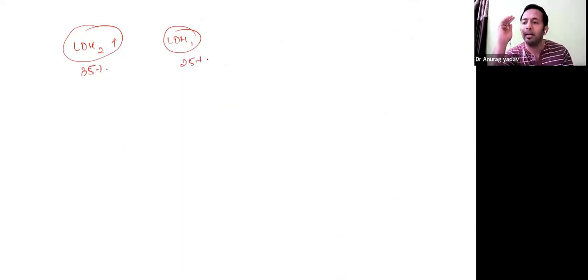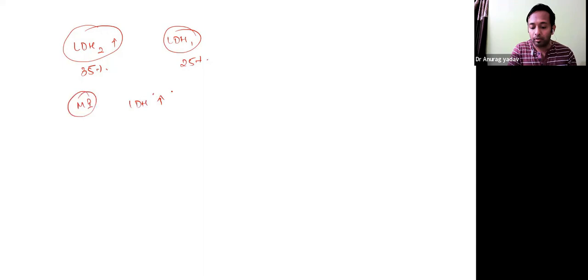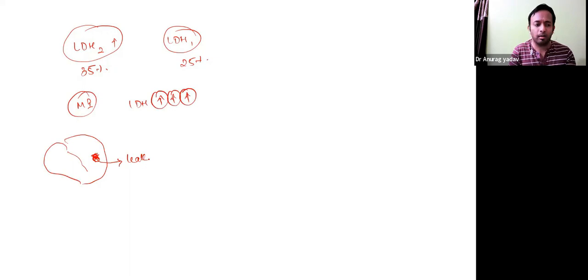In certain conditions like myocardial infarction, the LDH1 concentration increases very high, because the cardiac tissue which synthesizes it is damaged. When there is damage, there is always a leak of enzymes, proteins or substances into the blood. So when it leaks into the blood, definitely the concentration of LDH is elevated. The type of LDH elevated in myocardial infarction is LDH1.